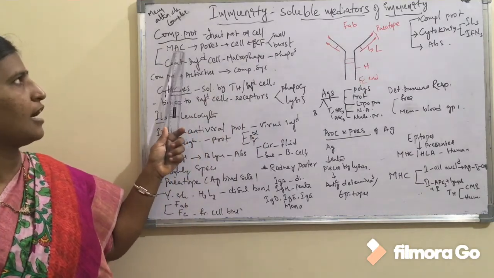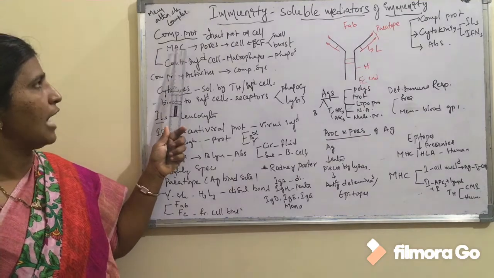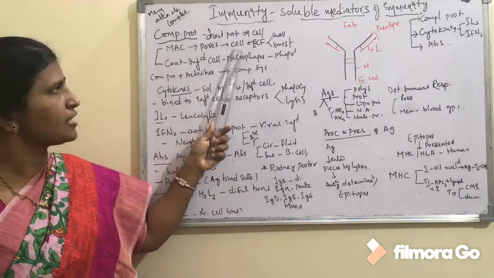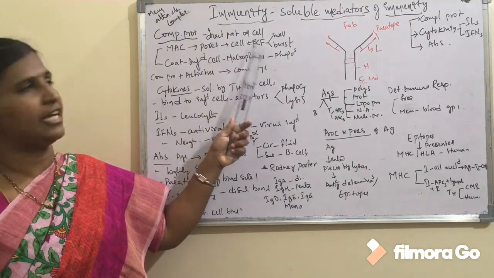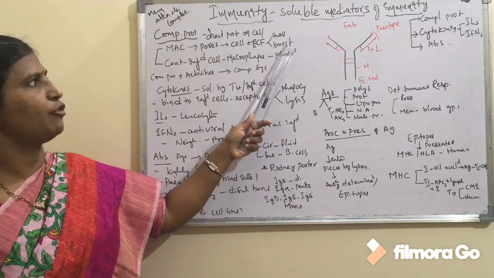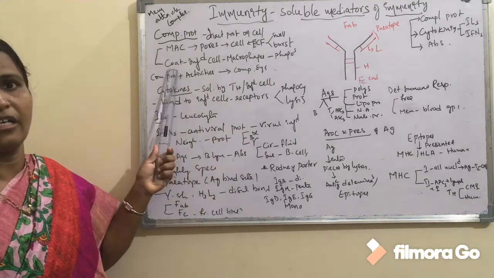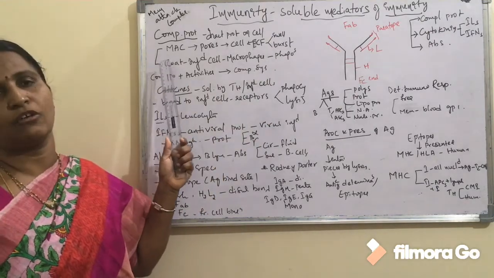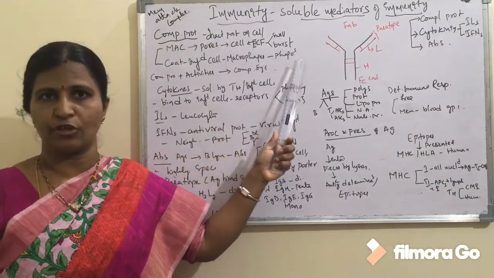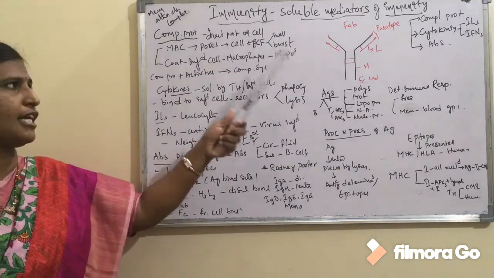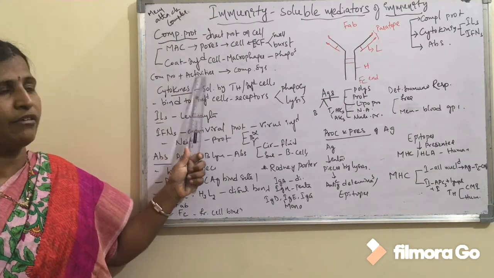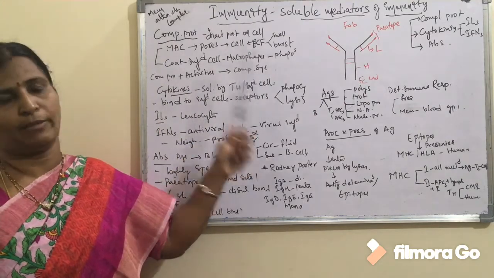The first one is forming the membrane attack complex, which is a protein molecule forming pores in the cell so that the extracellular fluid is entering into the cell. So it becomes swollen and after that it is going to burst. And the second way is it is forming a coat on the infected cells and it attracts the macrophages for the process of phagocytosis so that the infected cells are destroyed. The complement proteins along with their activities are known as the complement system.